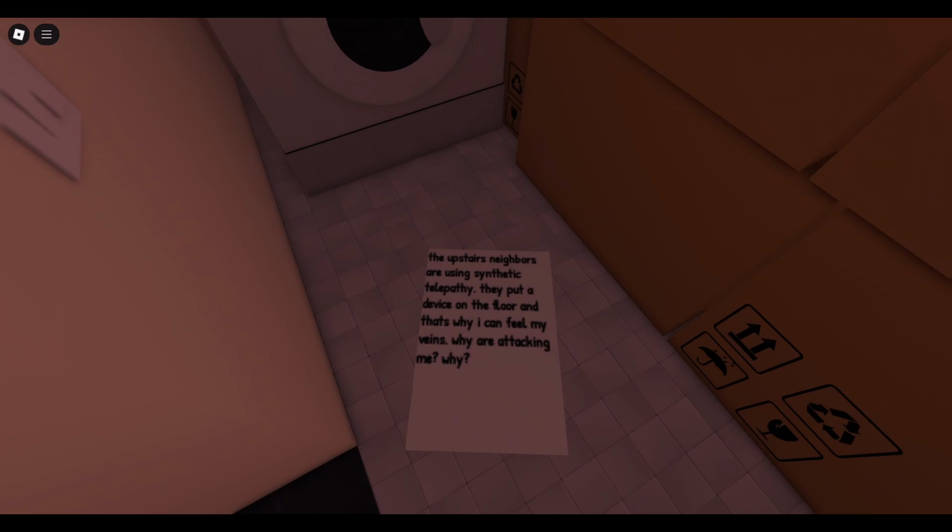The upstairs neighbors are using synthetic telepathy. They put a device on the floor and that's why I can feel my veins. Why are they attacking me?